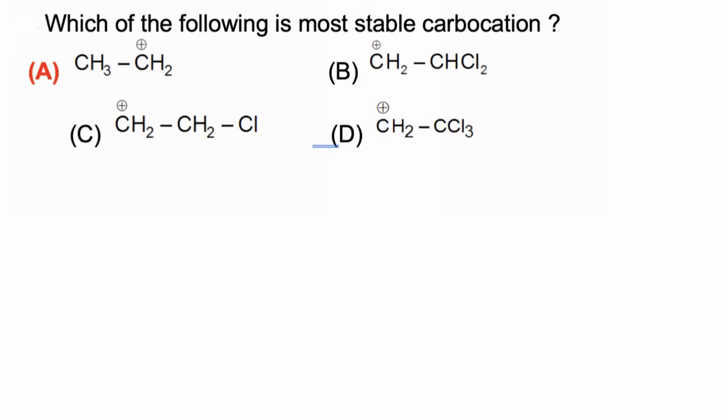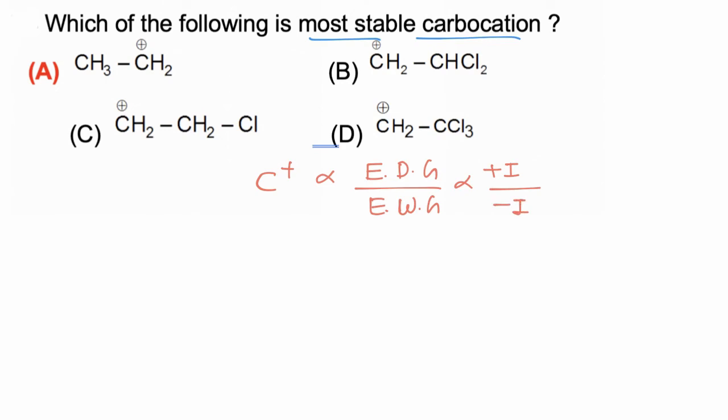In this question we have to identify which of the following is the most stable carbocation. Now stability of carbocation depends on electron donating group. Electron donating group decreases positive charge on carbon and increases stability of carbocation, while electron withdrawing group increases positive charge on carbon, and with increasing charge stability of carbocation is decreased. So we can write plus I effect increases stability of carbocation and minus I effect decreases stability of carbocation.